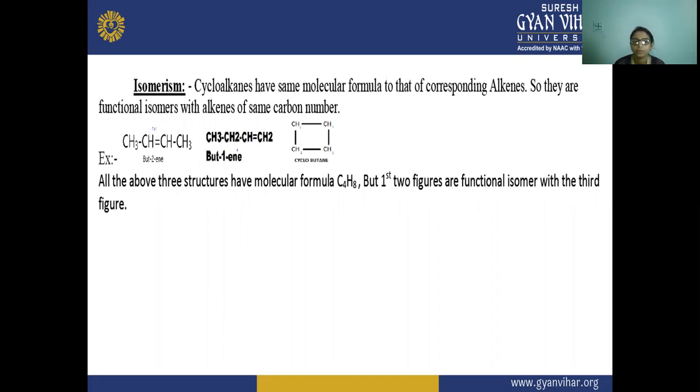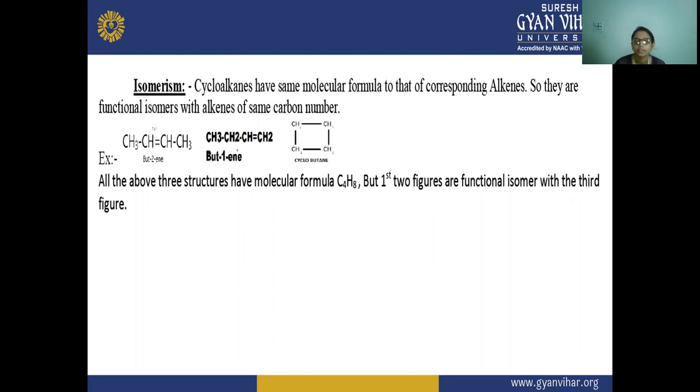In butene there are four carbon atoms, and in cyclobutane also there are four carbon atoms. The hydrogen and carbon quantities in the alkenes and the cycloalkane are the same.